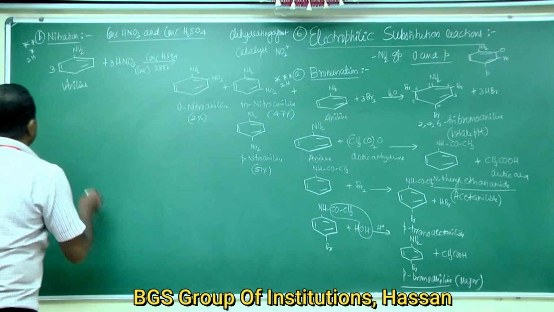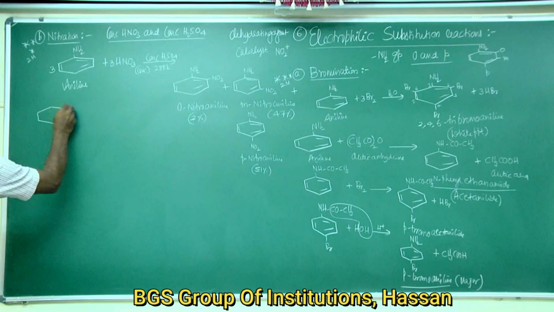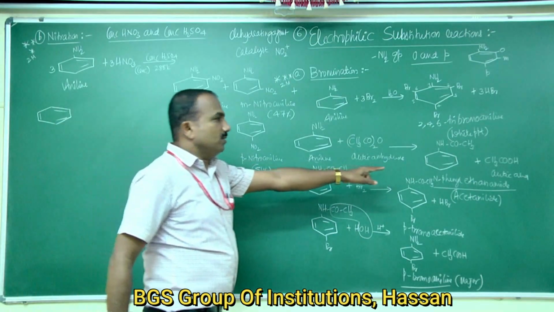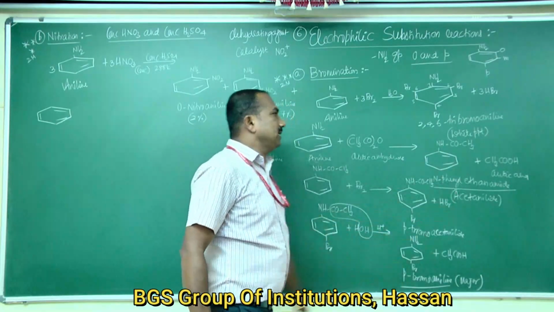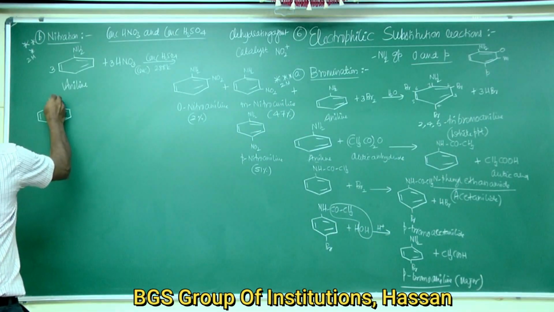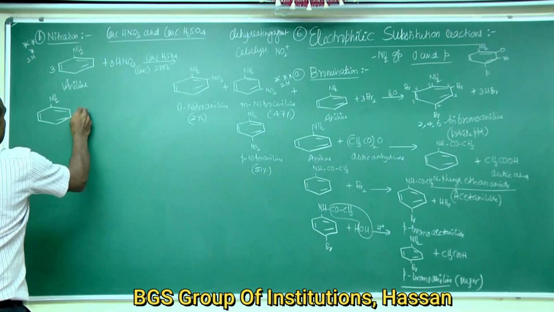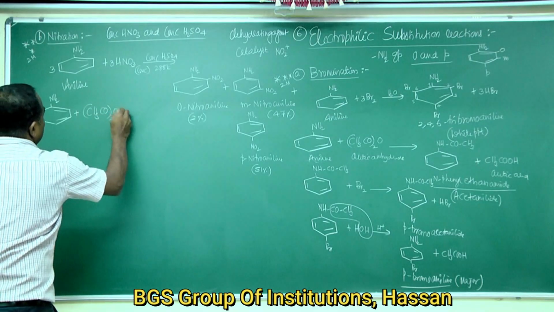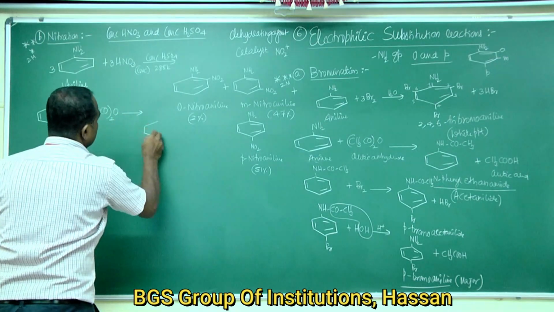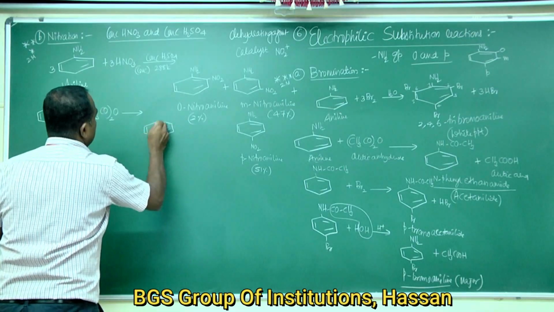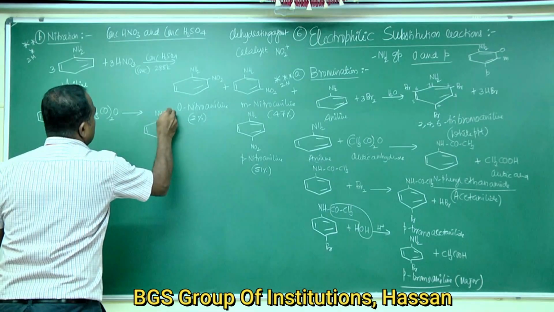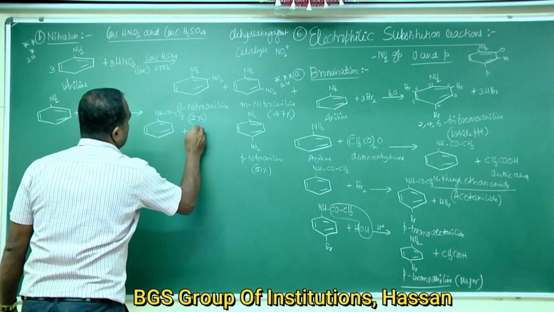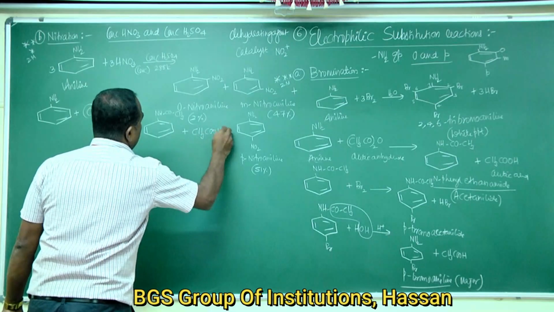Aniline on reaction with acetic anhydride gives NHCOCH3 plus CH3COOH.